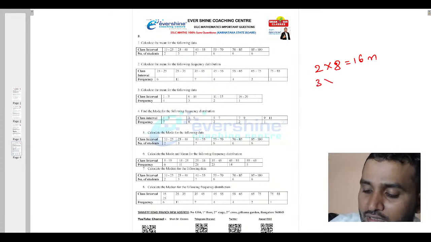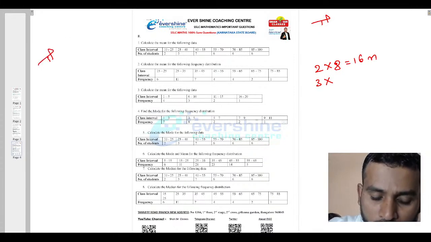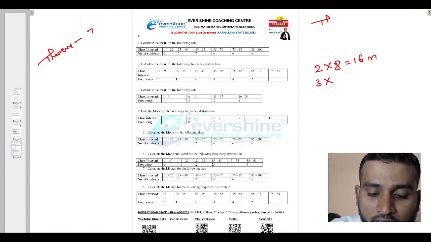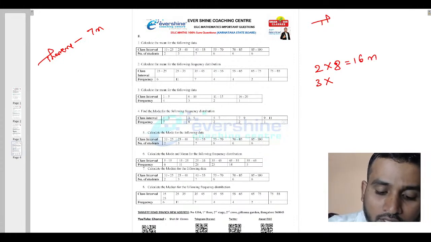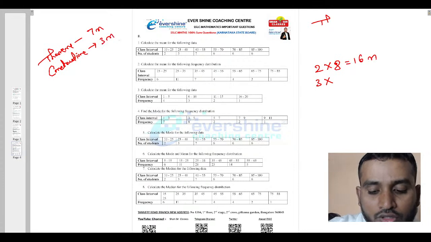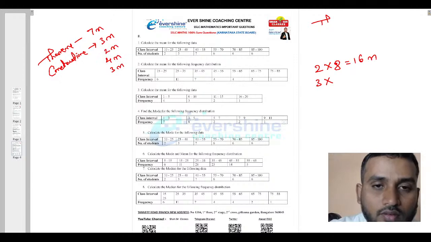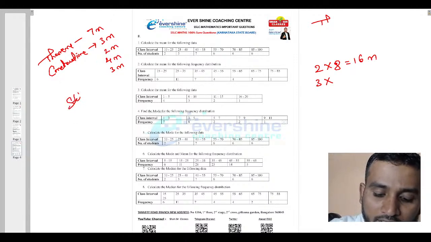And next, at least 3 marks. Total theorems we get around 4 plus 3, 7 marks, we have already prepared for that, isn't it? And next we are done with the constructions part. In constructions we already have the 3 mark construction, 2 mark construction, graph construction, the ogive curve we have already covered, and from the statistics chapter mean, mode, median, that is 3 marks.